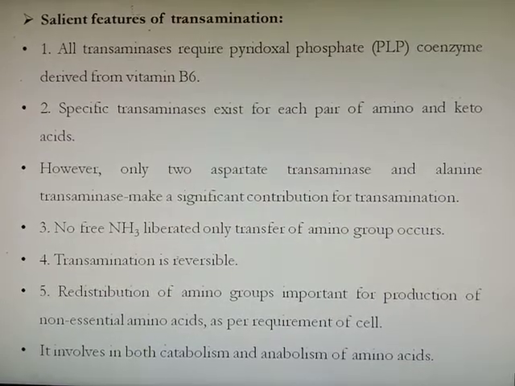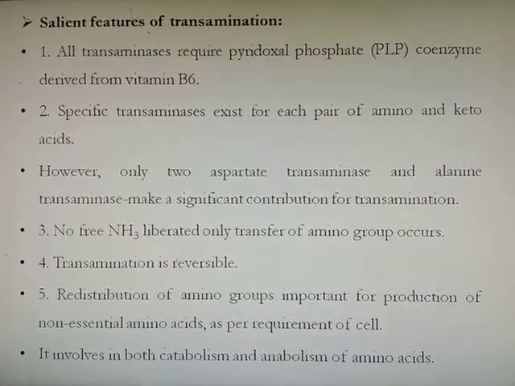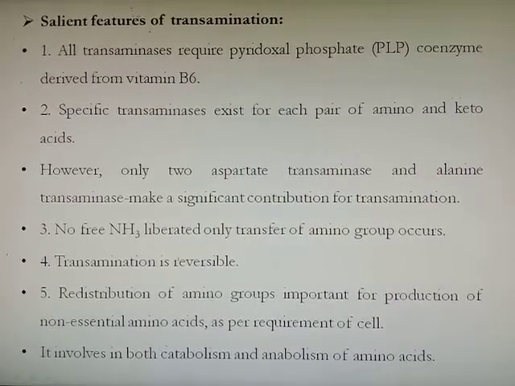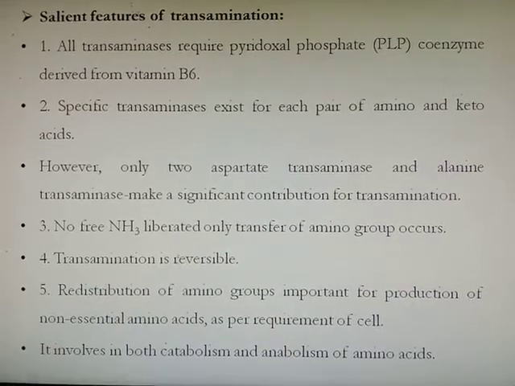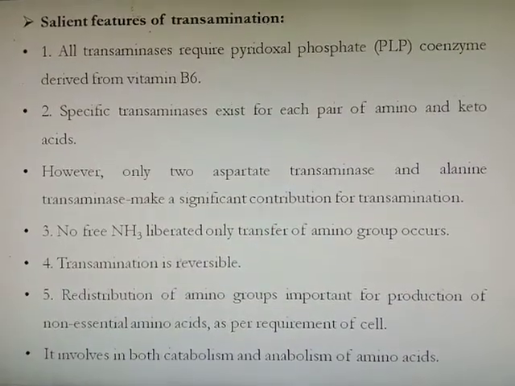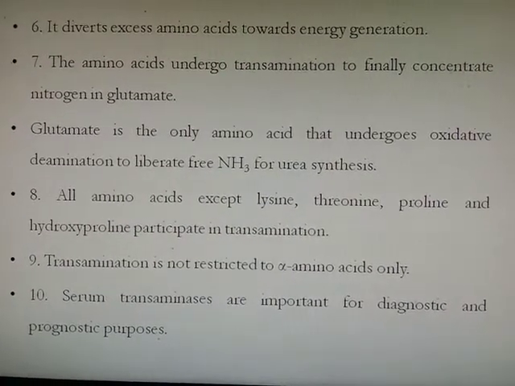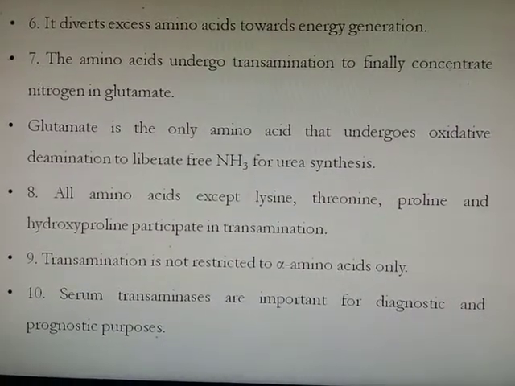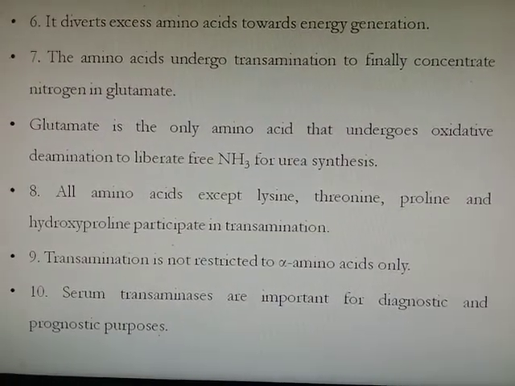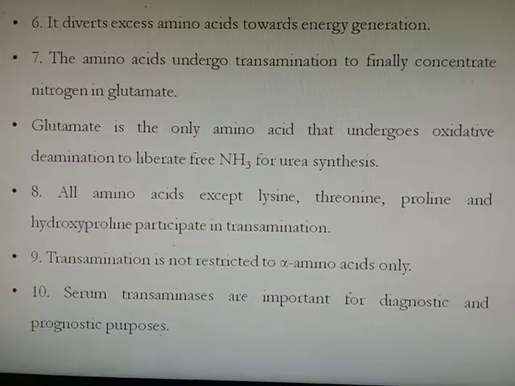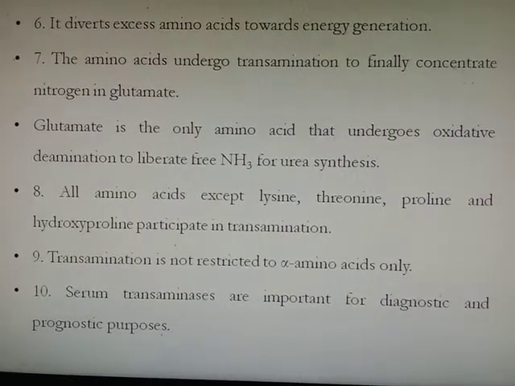Redistribution of amino groups is important for the production of non-essential amino acids as per the requirement of the cell. This transamination reaction is involved in both catabolism and anabolism of amino acids. It diverts the excess of amino acids toward energy production. The amino acids which undergo transamination finally concentrate nitrogen in the form of glutamate.